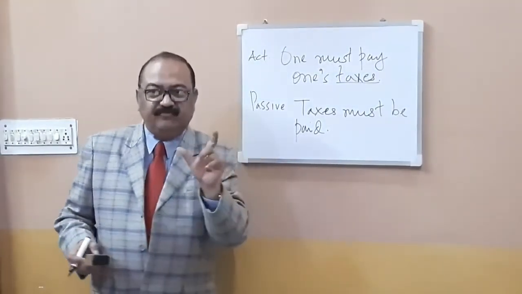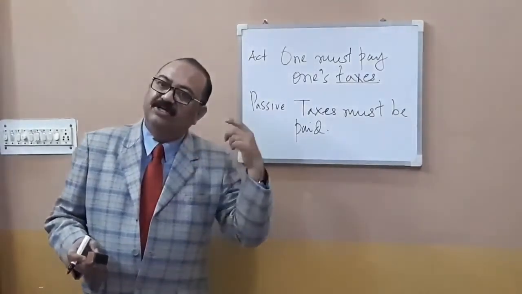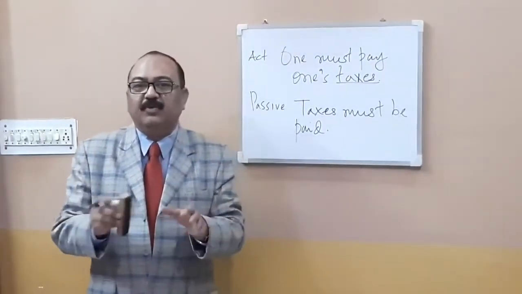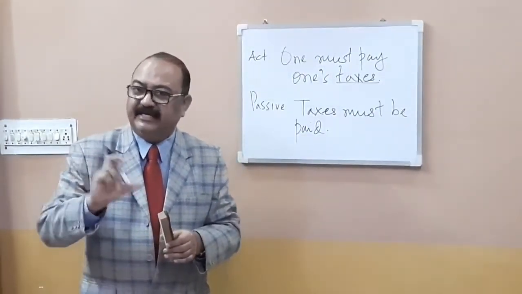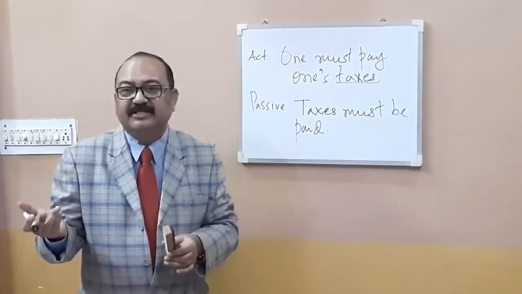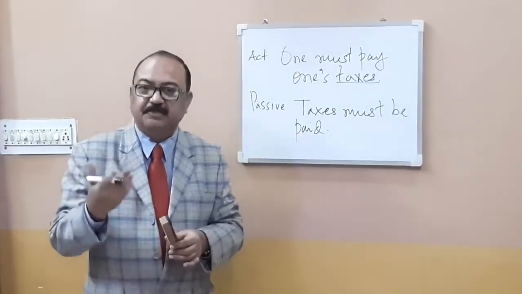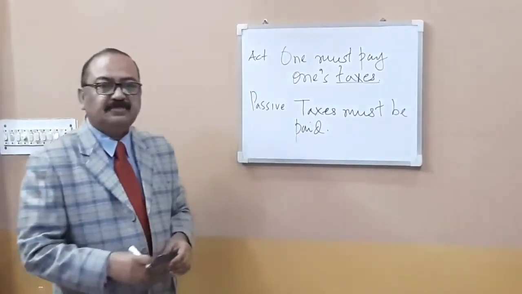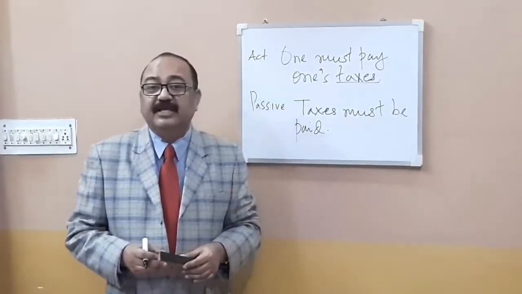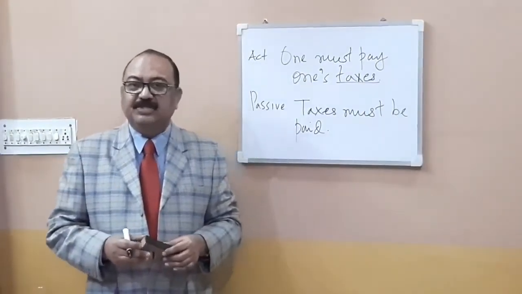I think the phrase impersonal passive sounds new to you, but it is already known to you. Impersonal passive is that passive where you do not care about the doer, the agent. Why? Because the agent is not as important as the action is. Agent is secondary, action is primary. And there are some sentences you must have seen which begin with "there".